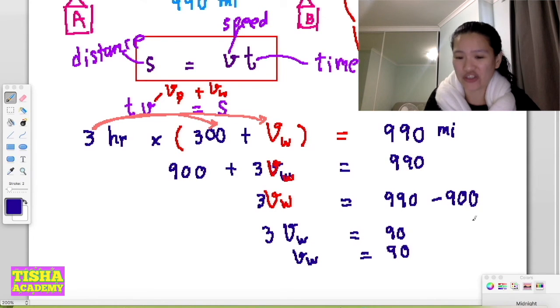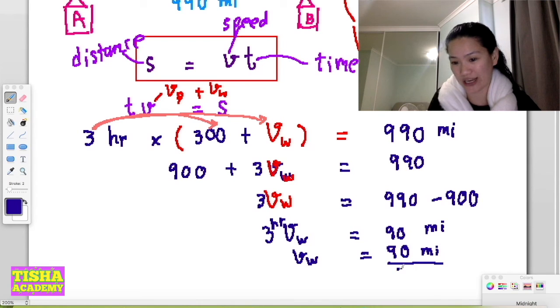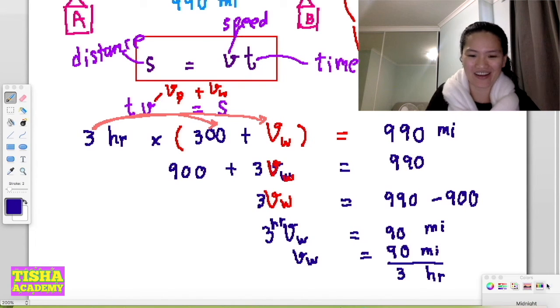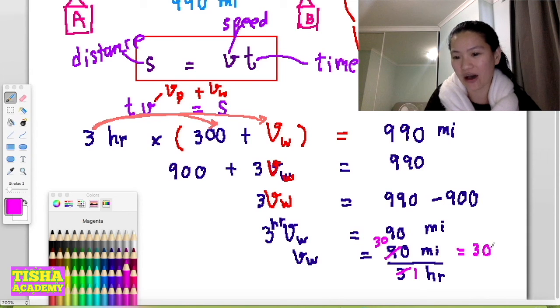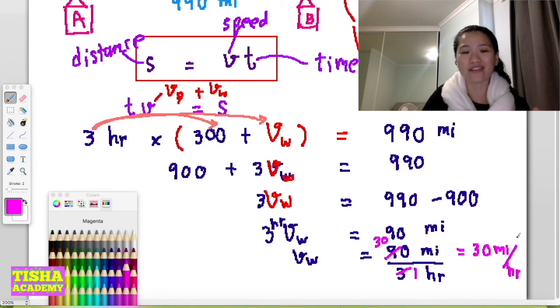But don't forget, these ones have the distance, and the unit is miles. 3 is 3 hours. So when I move 3 hours here, it's 90 miles divided by 3 hours. Hour is still here. Oh yeah, I think you get the answer now. 90 divided by 3 is 30. So your answer is 30, and you still have the unit miles per hour. Let's see, your unit is correct and your answer is correct too.